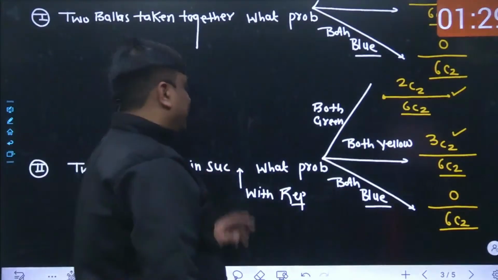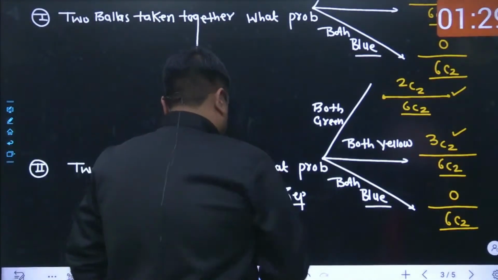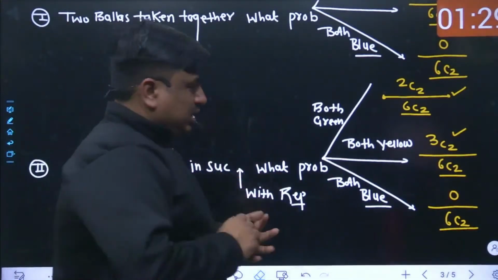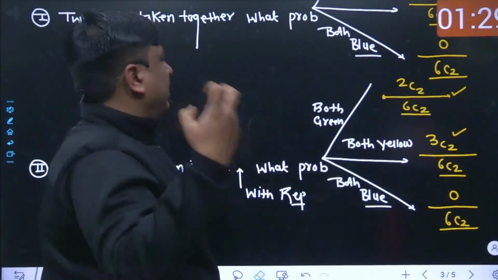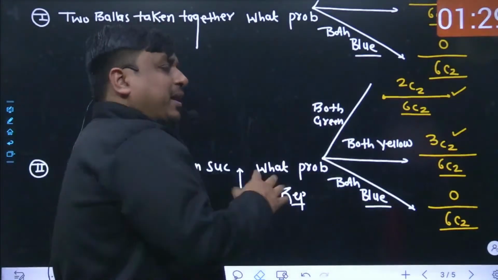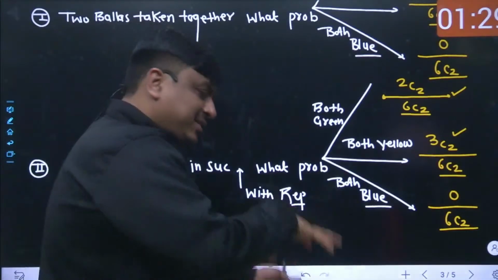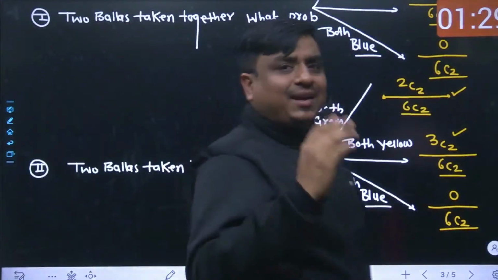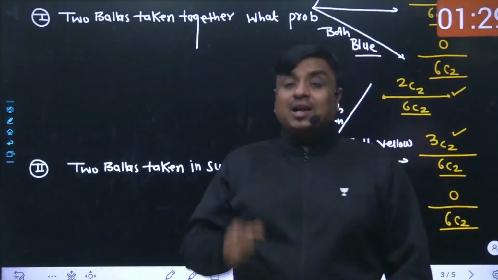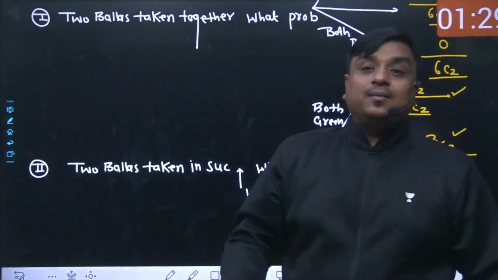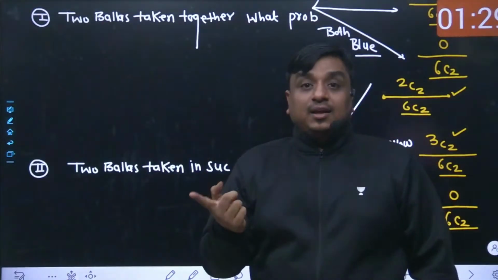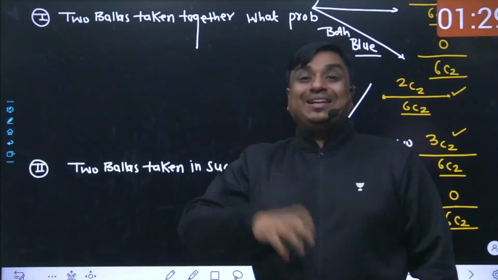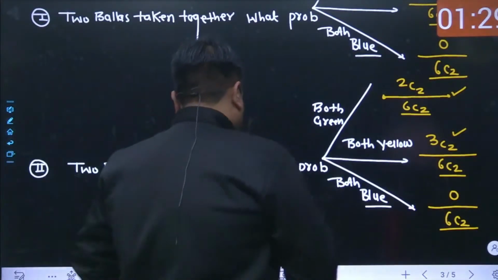So let me focus on the first one. What is the basic scenario? The first ball which is taken out has to be green and is fed back. Again, it is well mixed. The second ball which comes out has to be green. Orally I can say the first ball withdrawn out of the box is green, it is put back, and the second ball which is also taken out has to be green.